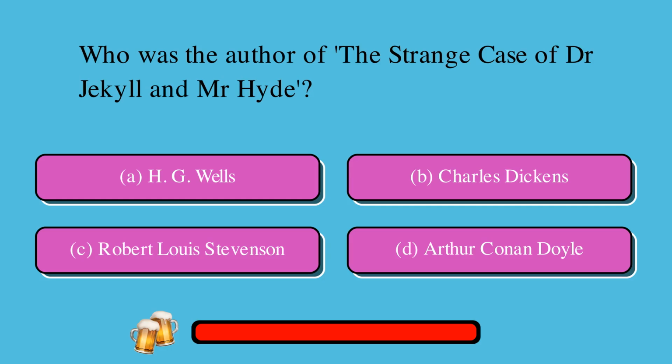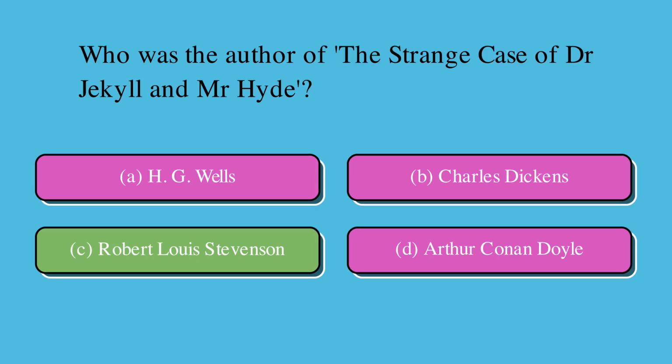Who was the author of The Strange Case of Dr. Jekyll and Mr. Hyde? Is it A. H.G. Wells, or B. Charles Dickens, or C. Robert Louis Stevenson, or D. Arthur Conan Doyle? The correct answer is C. Robert Louis Stevenson.